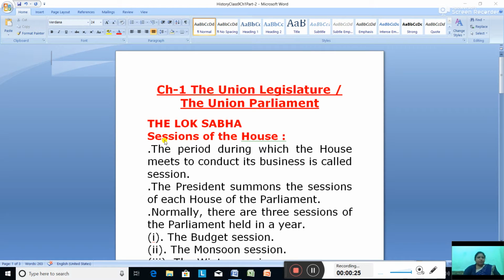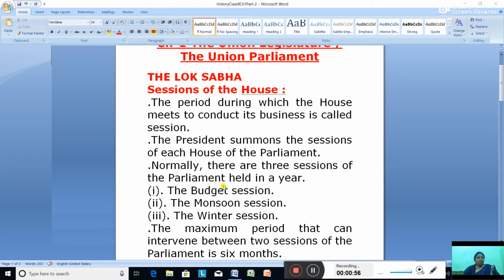Sessions means the meetings. The period during which the house meets to conduct its business is called a session. Three times in a year they have the session. Then who has the power to call for a session?